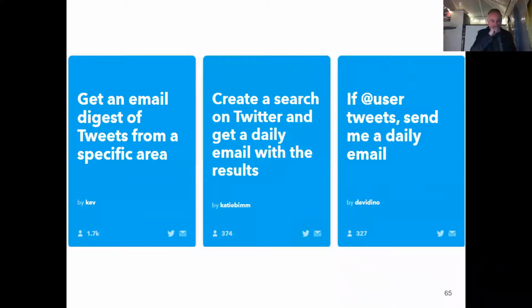So here are some of the things you can do with If This Then That: get an email digest of tweets from a specific area. You can create a search on Twitter and get a daily email with the results. And if there's a user on Twitter that's tweeting, you can get a daily email of their tweets. Of course, that creates a lot more information coming in that you have to deal with. What I always say is don't get hung up about it. If you don't read them, you don't read them. Don't feel compelled. But if you're finding that there's some useful content coming out that's generating your own social media content, creating your own knowledge and improving on that, then these are potentially useful tools for your work.